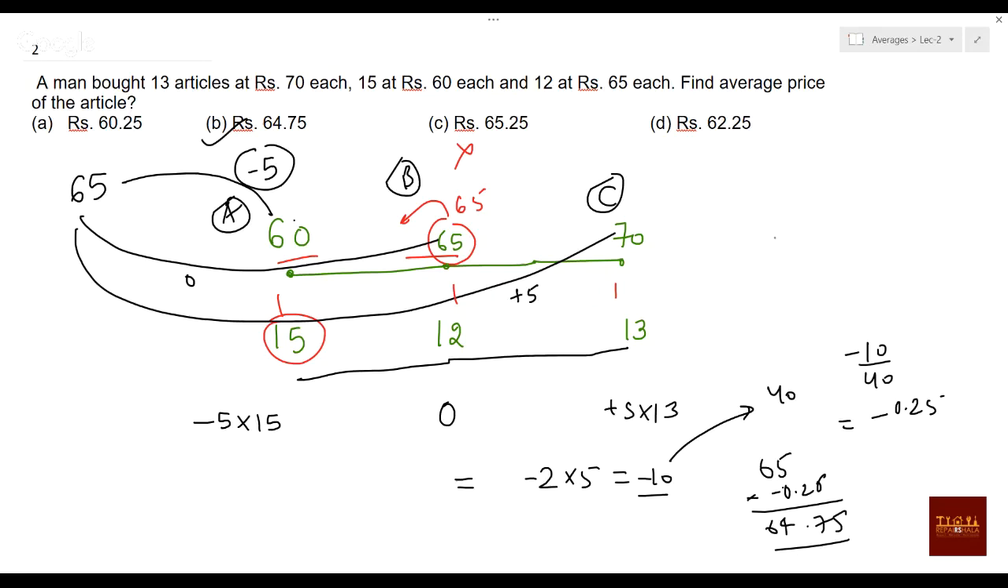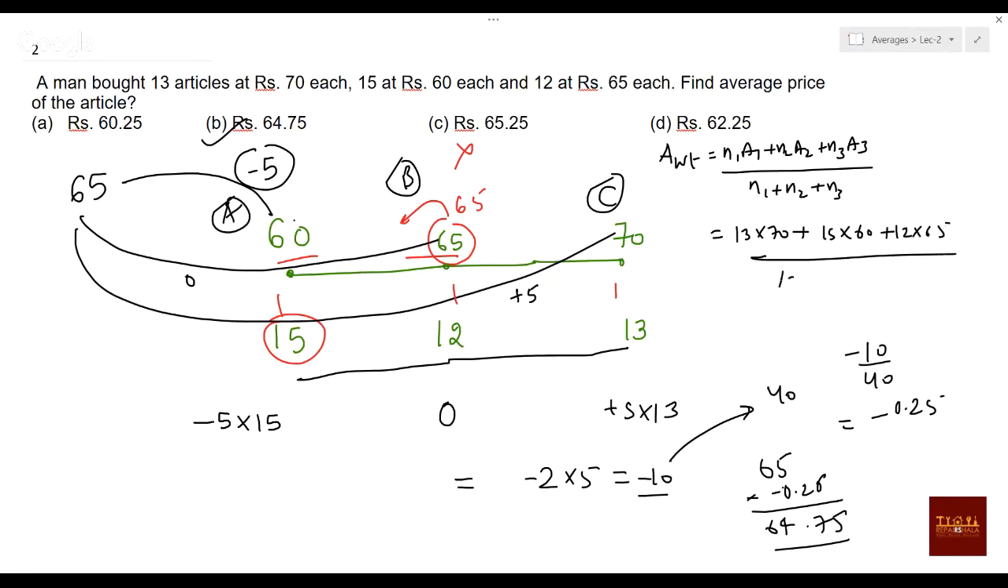Suppose you follow this way: weighted average equals N1A1 plus N2A2 plus N3A3 divided by N1 plus N2 plus N3. Sorry, not A1 plus A2 plus A3, it is N1 plus N2 plus N3. Okay, so number is the influence, that is the weight. So you'll be writing something like 13 into 70 plus 15 into 60 plus 12 into 65, then divided by 13 plus 12 plus 15. And then solving this will be kind of a headache. It's better you avoid that, and you can follow this method.